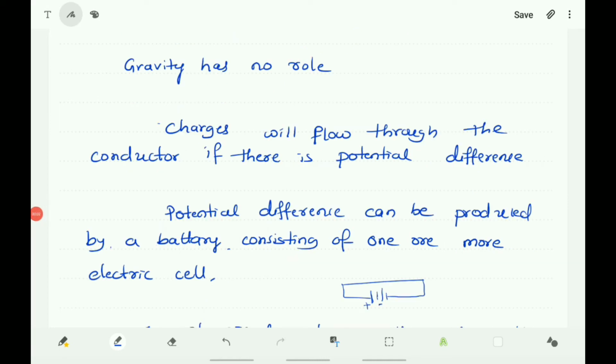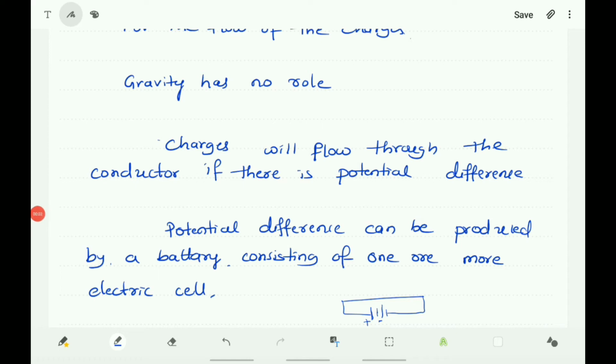When the ends of the conducting wire are connected to the two ends of the battery, that is the positive terminal and negative terminal of the battery, naturally what happens? The flow of charges starts here. The electrons start to flow from the negative terminal of the battery to the positive terminal through the wire, and also current flows from the positive terminal to the negative terminal through the conducting wire. In this way, with the help of the battery, you can maintain the potential difference across the ends of the wire. That makes the flow of the charges through the wire.